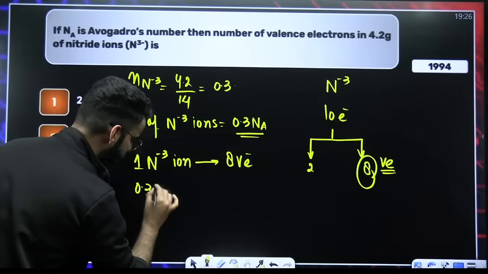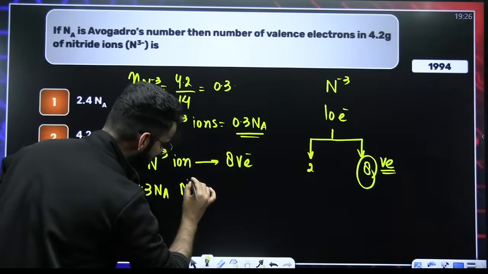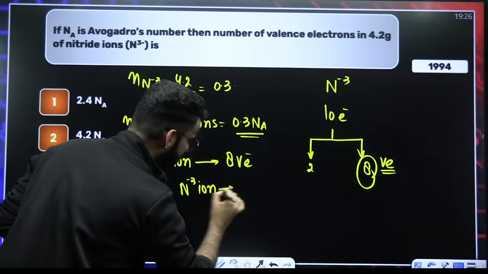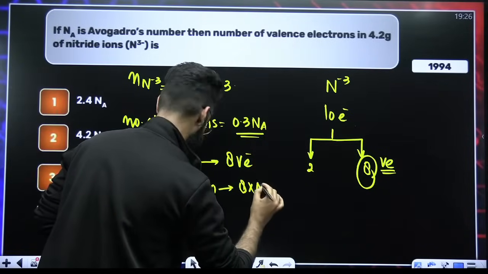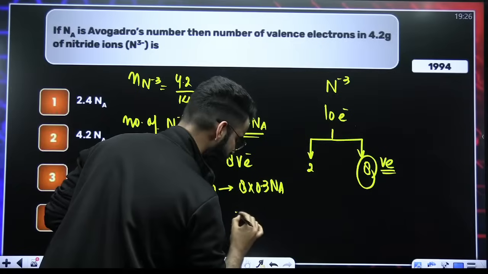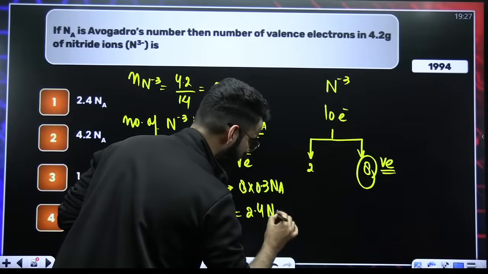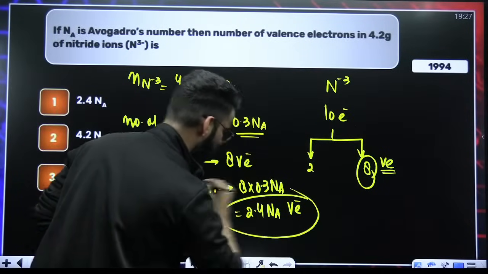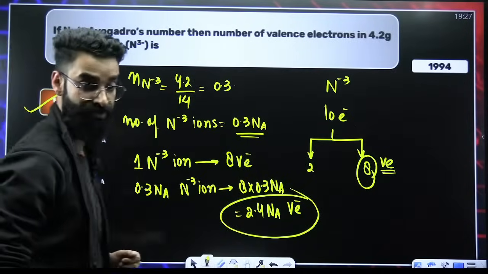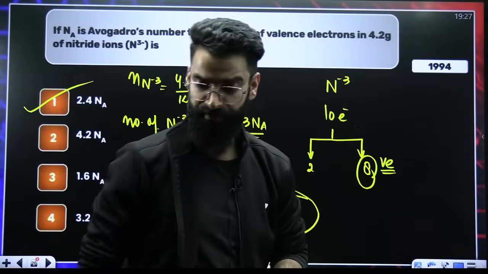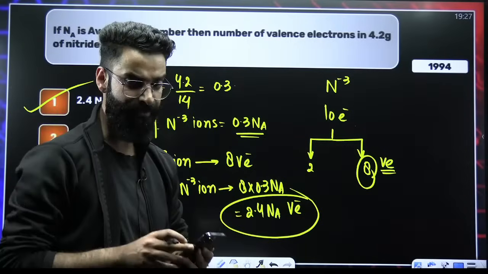Therefore, as per the question, 0.3 Na N3 negative ions will contain 8 multiplied by 0.3 Na valence electrons. The value exactly comes out to be 2.4 Na valence electrons. Is there any option like this? Absolutely. It's the first one, which all the students have already posted in the chat. I believe it's again clear.